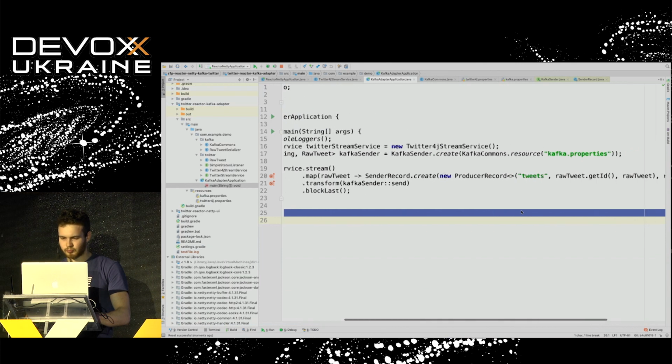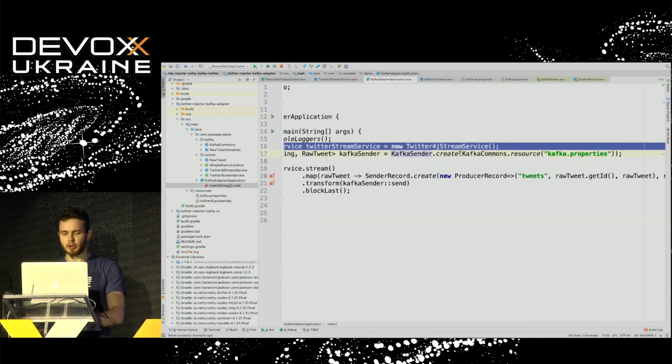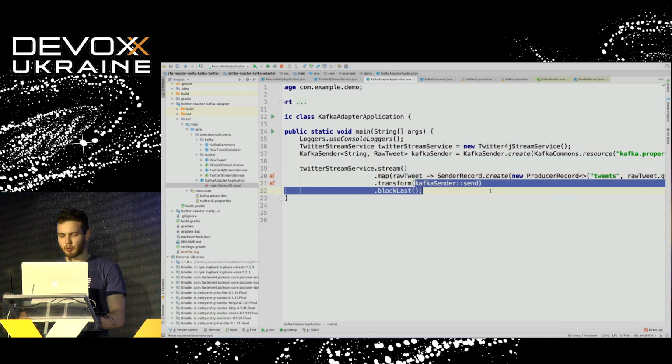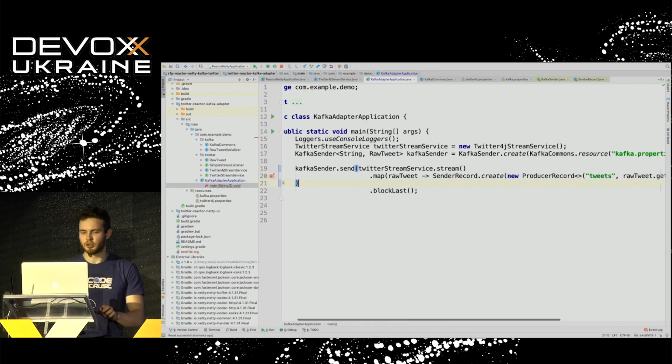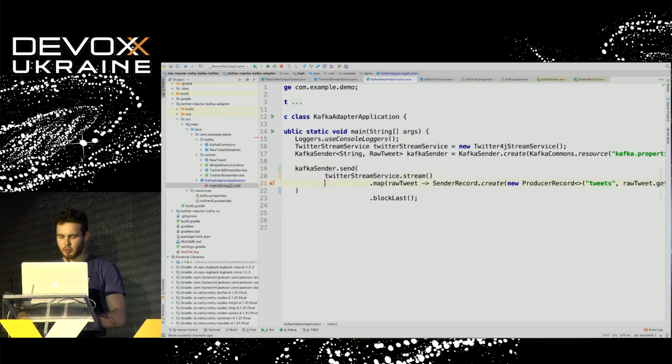And yeah, we're going to load the resource, create our client, and send the stream of messages. In this case, I'm going to use a little bit better API. Previously, I did something like that. So I just use Kafka send, but it doesn't matter. We may use it in a more functional way, or in a more readable way. It doesn't matter. And we need to block.